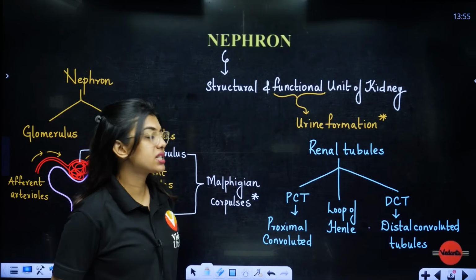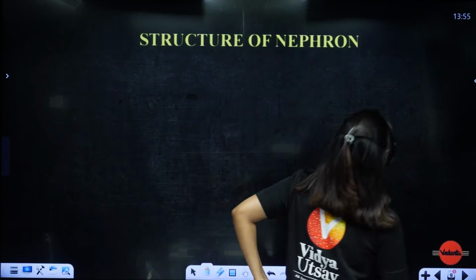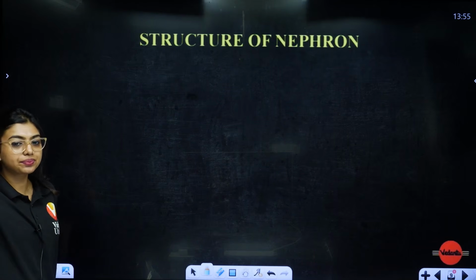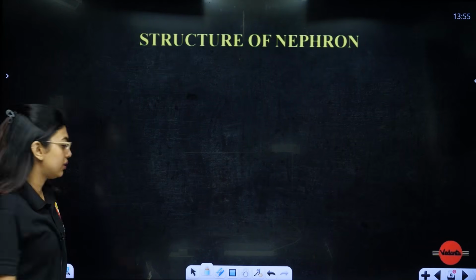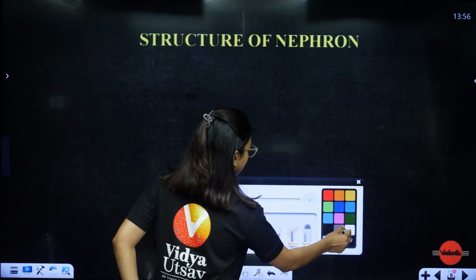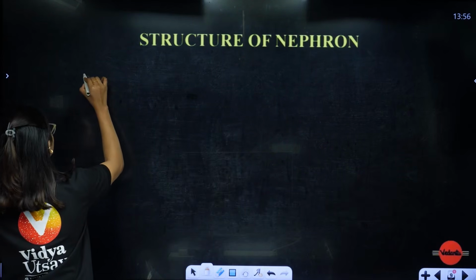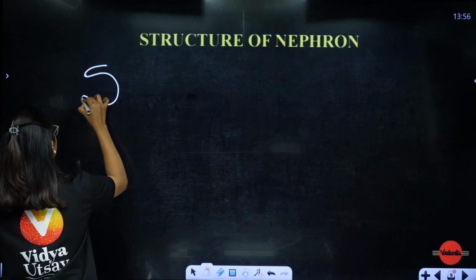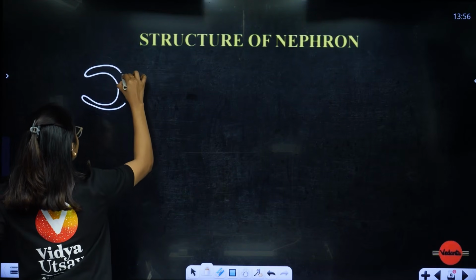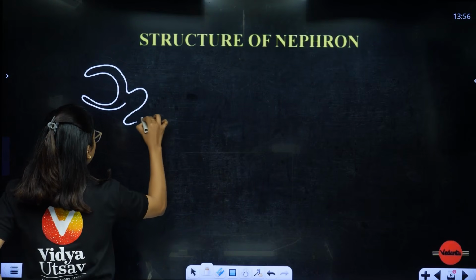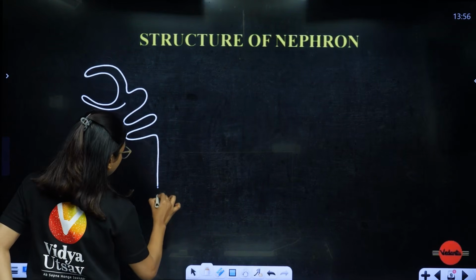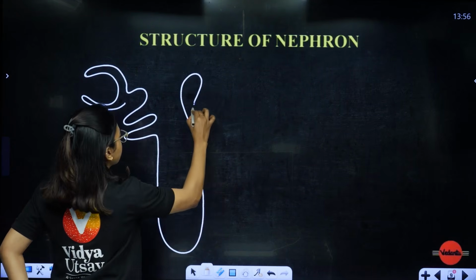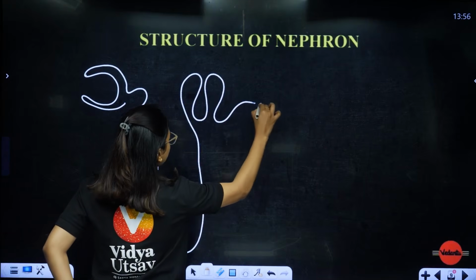Okay. Next, we are going to study the structure of the nephron. That means we are going to understand where these tubules are and where the blood vessels are, everything we are going to study. Clear? Okay, so let's start drawing. Students, we have our tubules. First we have to draw. Never think that this is straight. Nephrons are not going to be straight. This is your loop of Henle, a U-shaped structure, and then comes your DCT, and then it goes to the collecting duct.